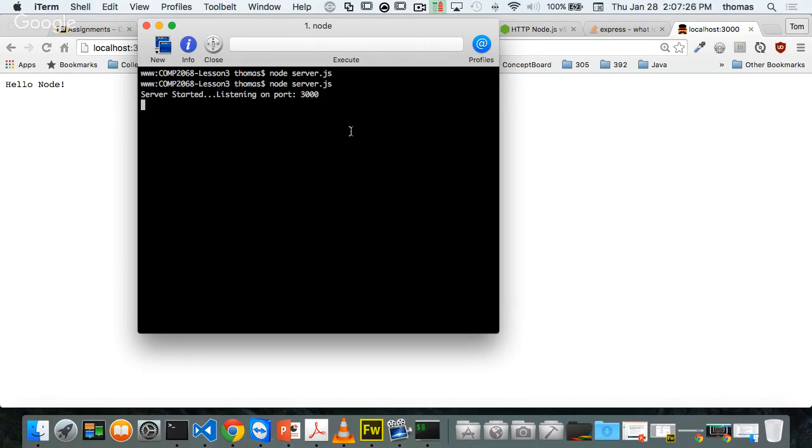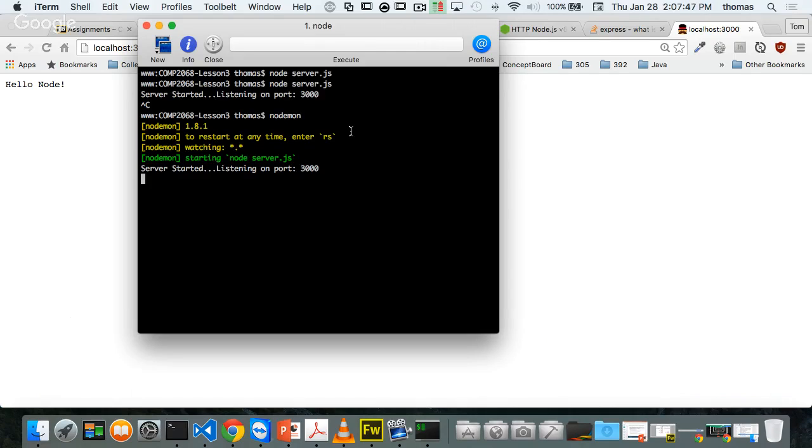And by the way, another great way of using this is with NodeMon. NodeMon is a module that we've used before. Again, to install NodeMon in your environment, you can go npm install nodemon -g. I've already done that, and if I just type nodemon by itself inside my project, it'll start my project and watch for any changes. Anytime I change my server.js file, it'll restart my server, okay? Which is a good little tool to use. I don't need this right now, though.